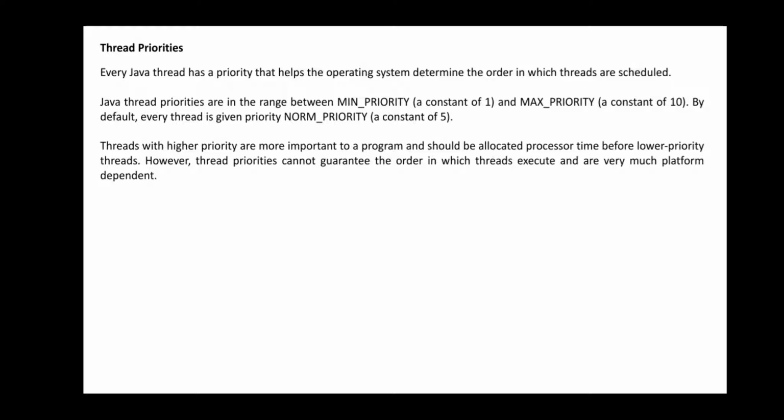Threads with higher priority are more important to a program and should be allocated processor time before lower priority threads. However, thread priorities cannot guarantee the order in which threads execute, and are very much platform dependent. What is it saying here? Higher priority is given more importance than lower priority because of the processor timing.